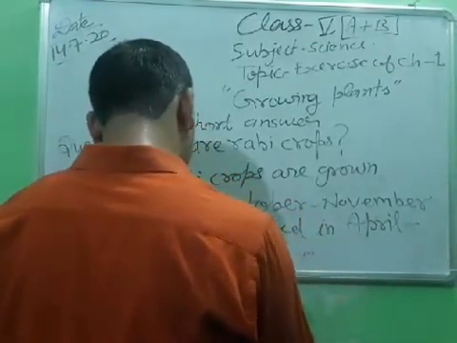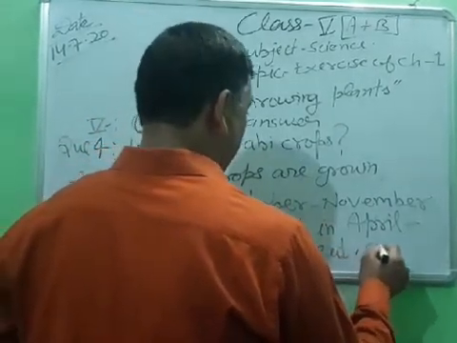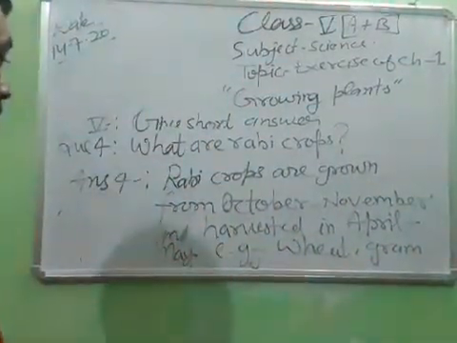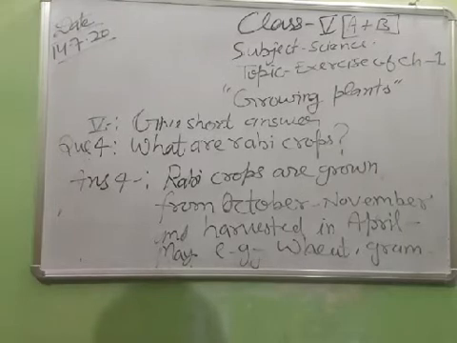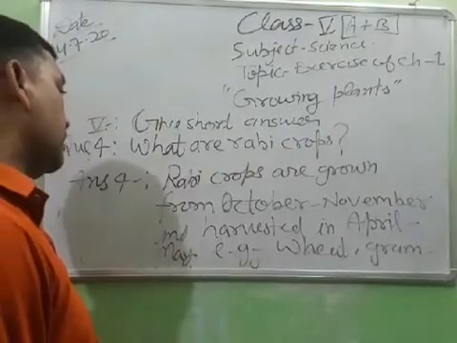Example: wheat, gram. Rabi crops are grown from October, November and harvested in April and May.